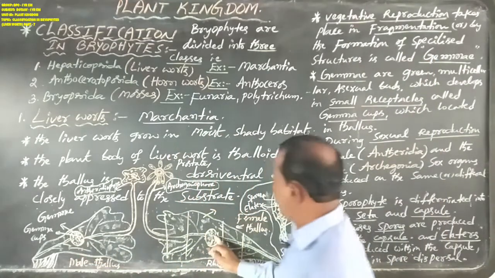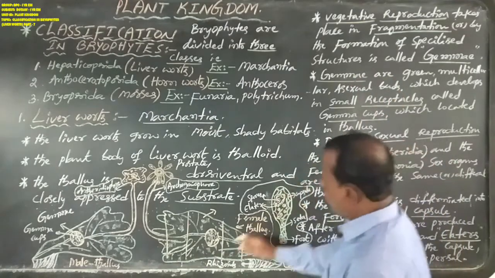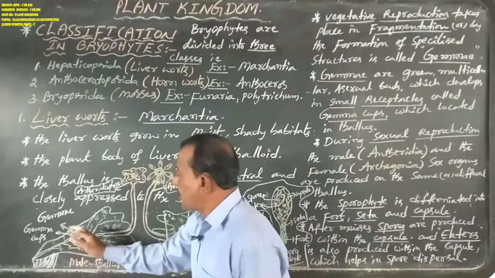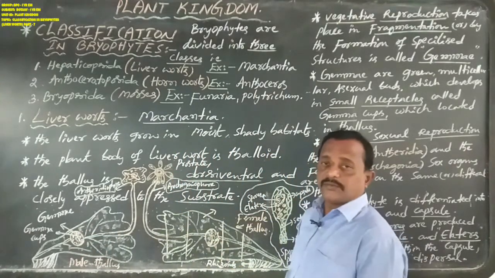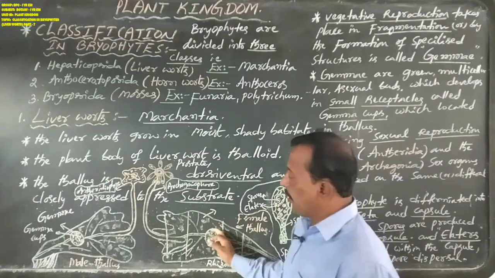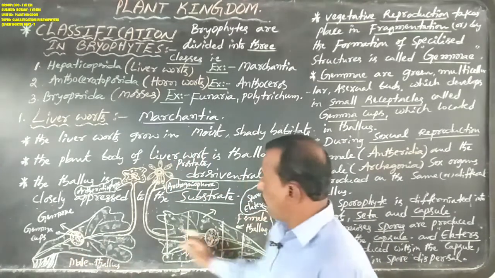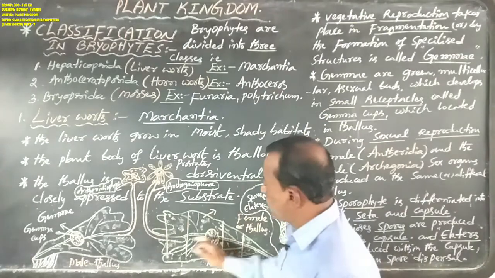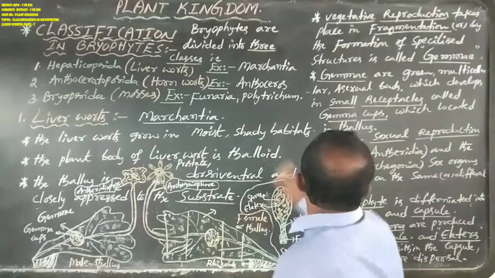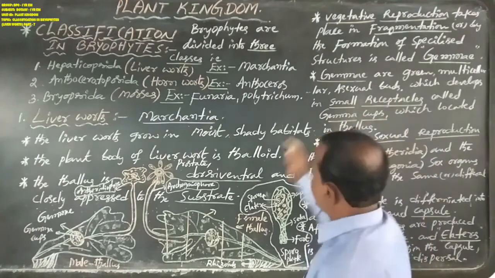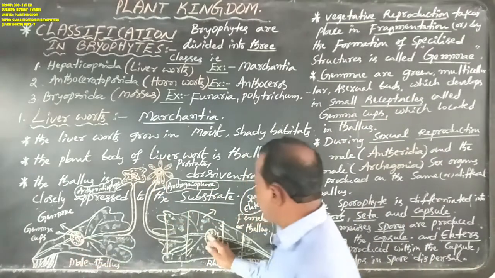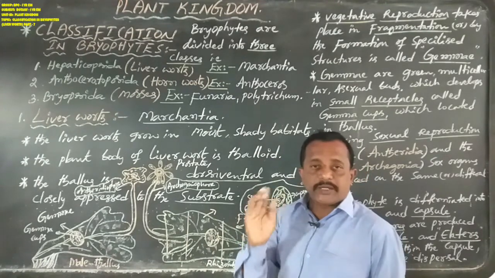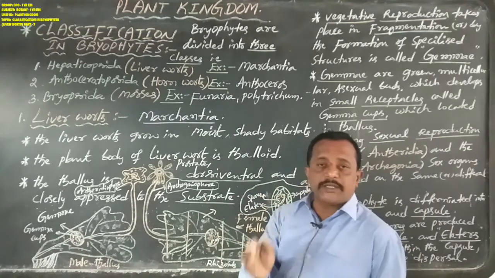Okay now. So this is a gemma. Gemmae are generally green in color, multicellular, and are a type of asexual bud, which develop in small receptacles. These are called gemma cups.